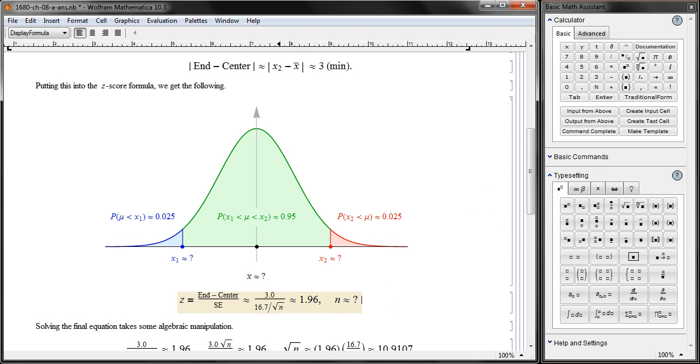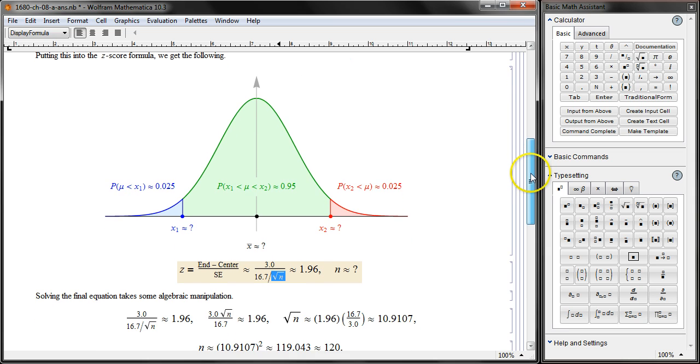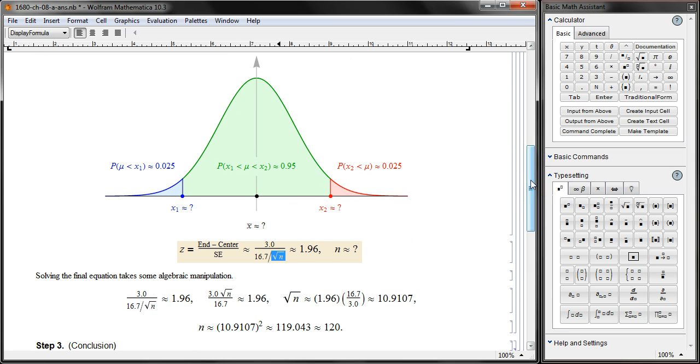So here we go. From here you're looking for the n value. It's not too difficult. We have to find out the denominator and then flip it accordingly. Alright, how do we do that? One way to handle it is to move this denominator over to the numerator. So the square root of n goes over there, and then just divide away 3.0 over 16.7 by taking the reciprocal like this.